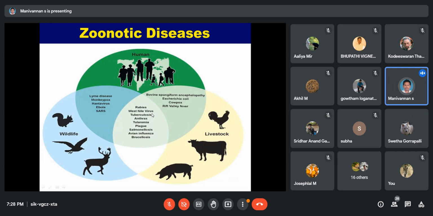Next one is called anthrax. What is anthrax? Anthrax is caused by a spore-forming bacterium. Which is the causative agent? Bacillus anthracis is causing anthrax.